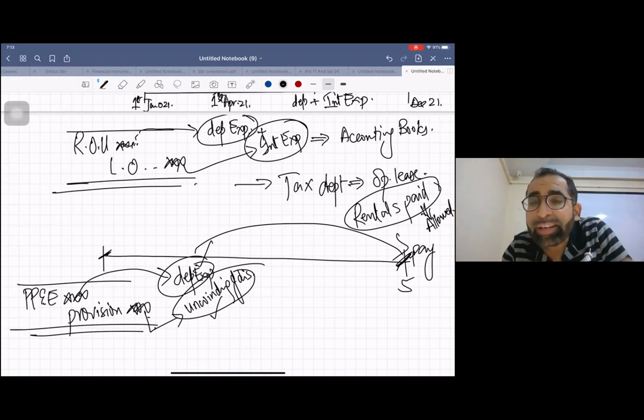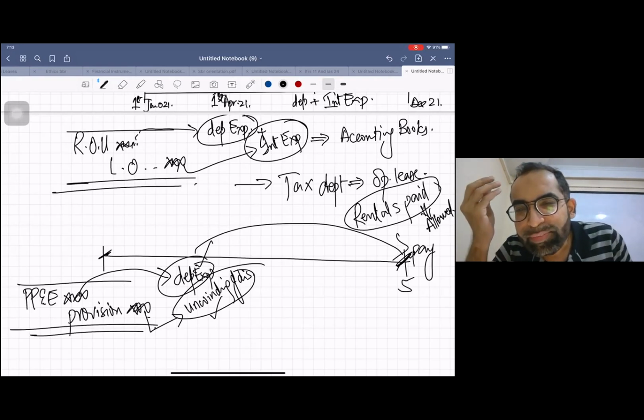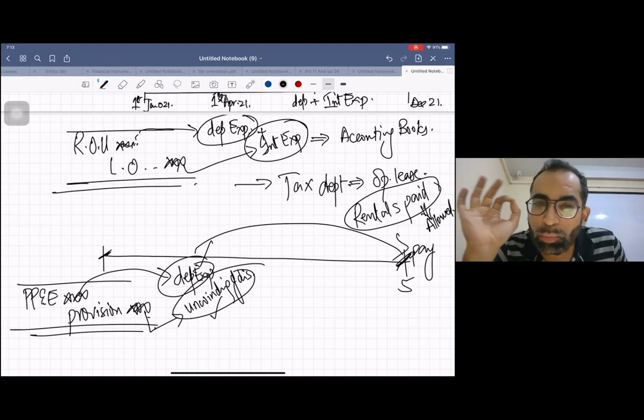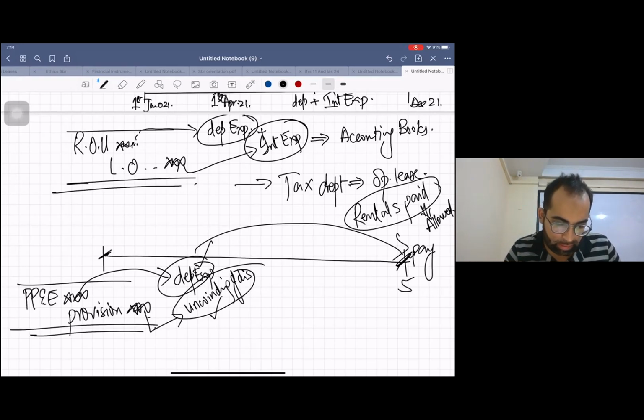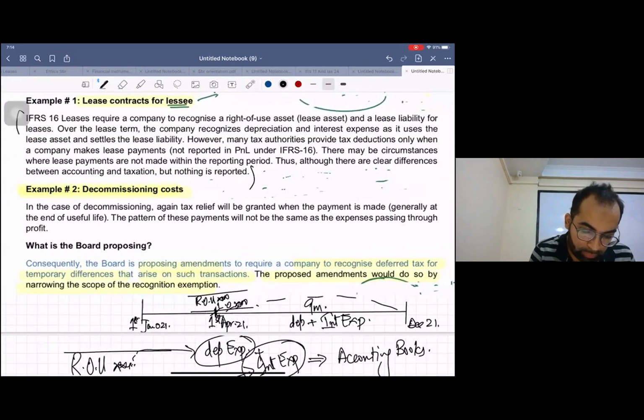So when there is a timing difference, why don't you book deferred tax? This is what the standard board is proposing, students. I hope you got the concept. See this, what the board is proposing.